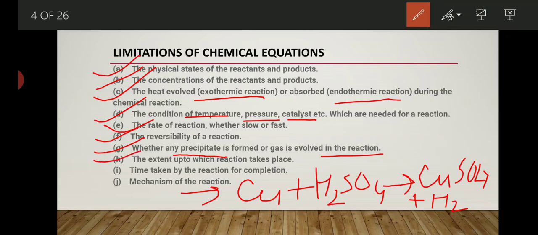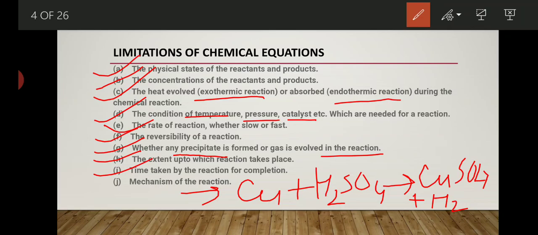Next drawback is the extent up to which the reaction takes place, means up to where any reaction takes place, whether it is a chain reaction or a simple reaction, means it just gets stopped at one particular point. That also we are not able to get.